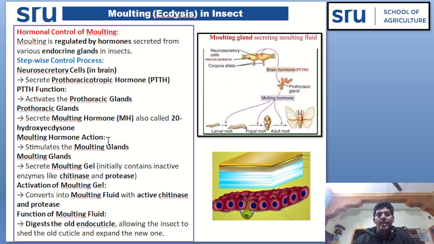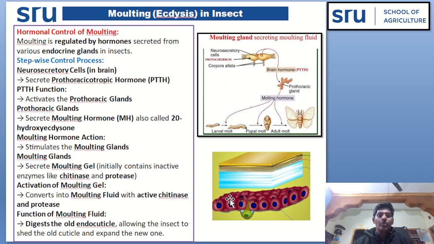Molting hormone action. This stimulates the molting gland. Molting gland secretes molting gel. This gel initially contains inactive enzymes like chitinase and proteases, but later this molting gel is activated. This molting gel, upon activation, converted into the molting fluid.